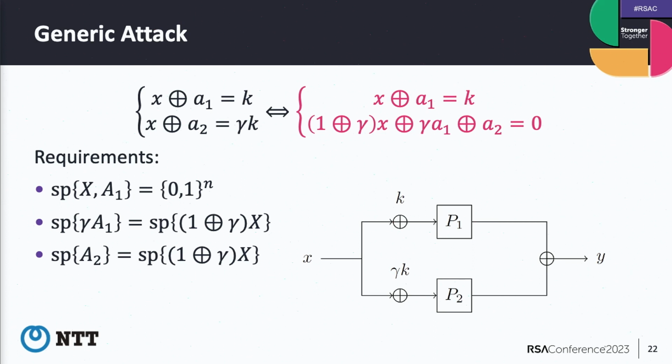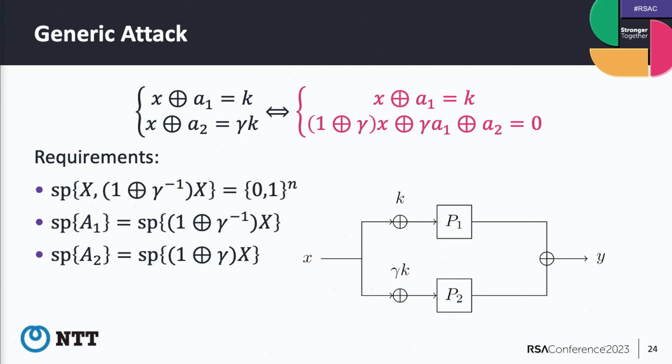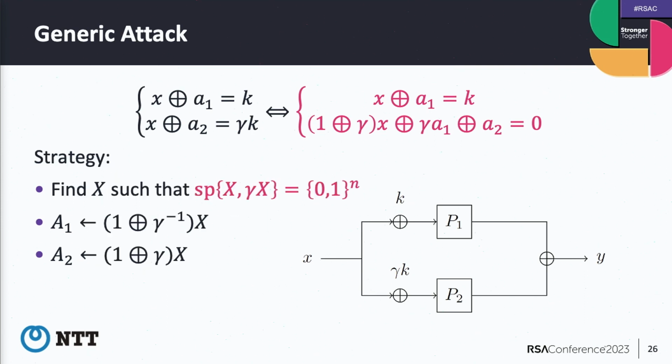So now we convert these equations like this. The first one: we multiply by gamma inverse in the second one, so we have this. And A1 is used in the first element like this, and multiply by gamma again, like this. Now, using this relationship, we have this construction. Find X such that span X, gamma X can take all elements, and in this case we choose A1 as 1 plus gamma inverse X, and A2 as 1 plus gamma X.